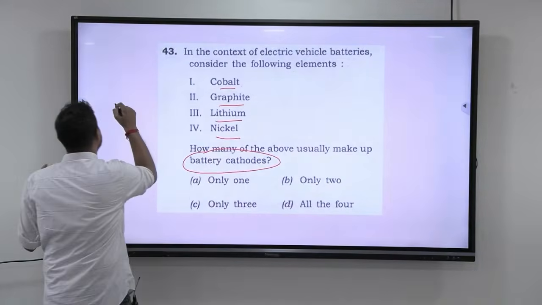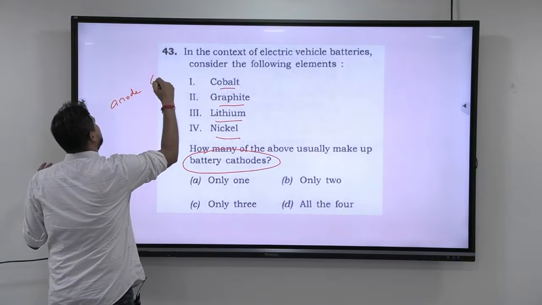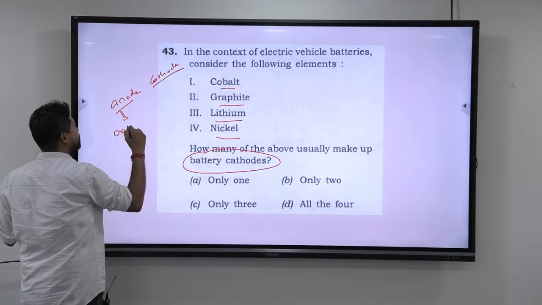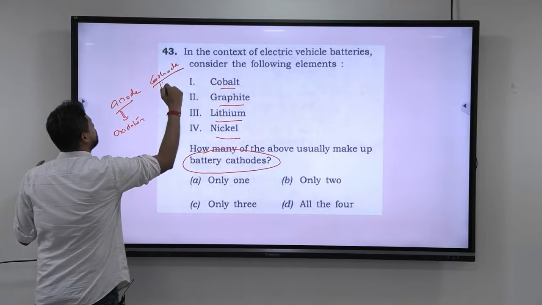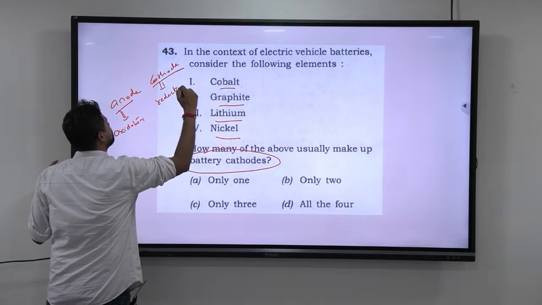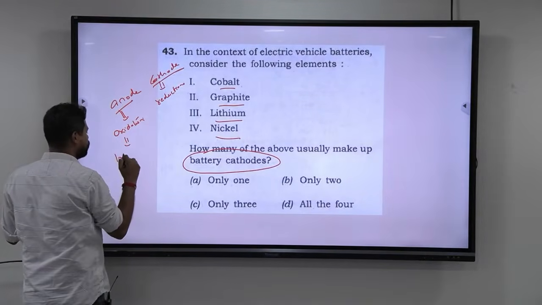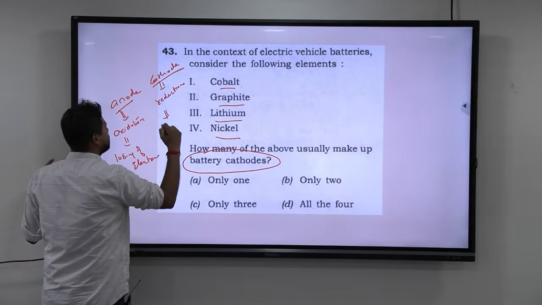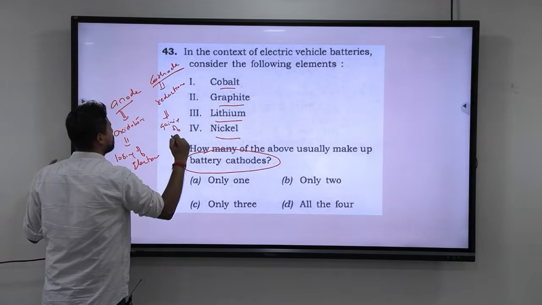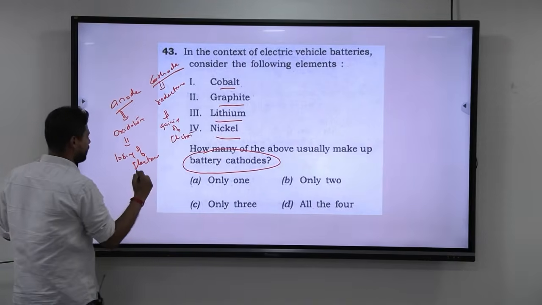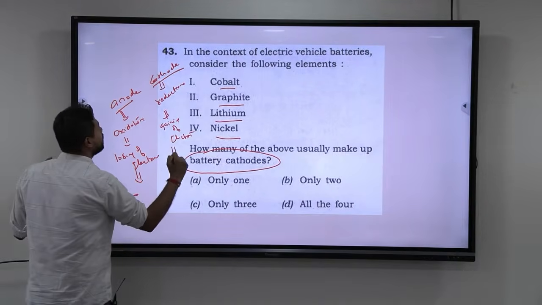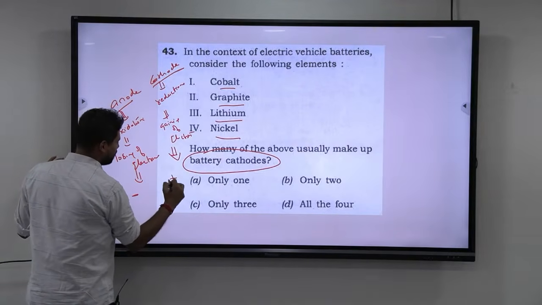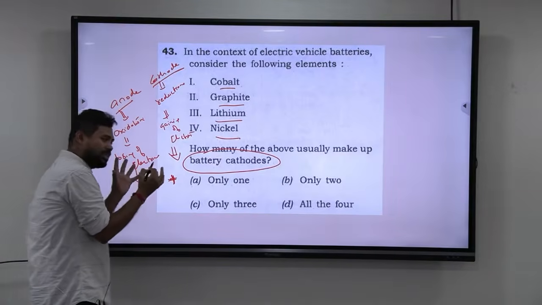You should understand what exactly is anode and what exactly is cathode. Anode is where oxidation takes place. Cathode is where reduction takes place. Oxidation means losing of electrons and reduction is gaining of electrons. In a battery, the anode will always be negative, and the cathode in the battery will always be positive. So this is the basics.